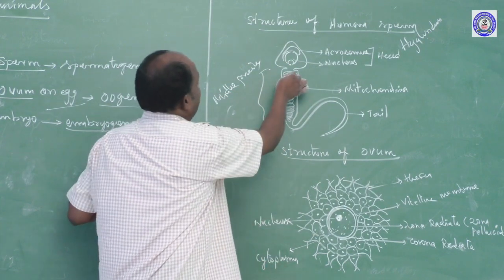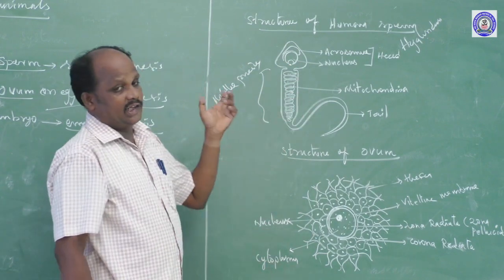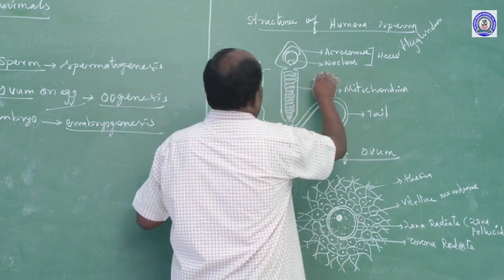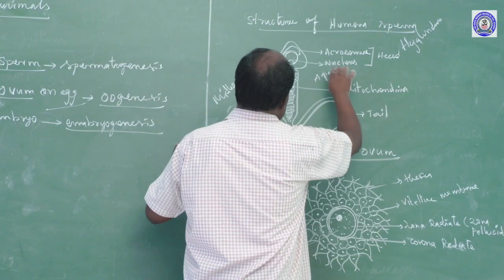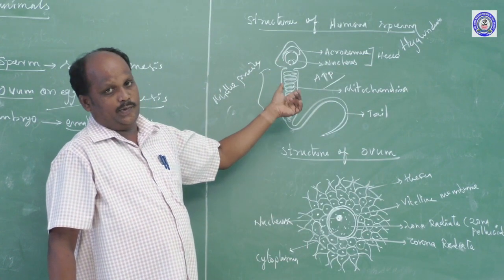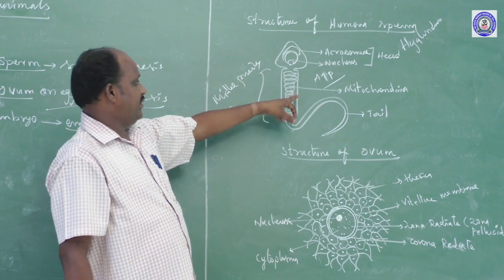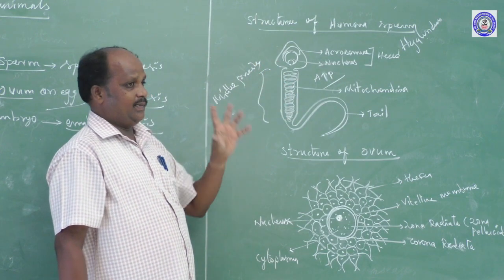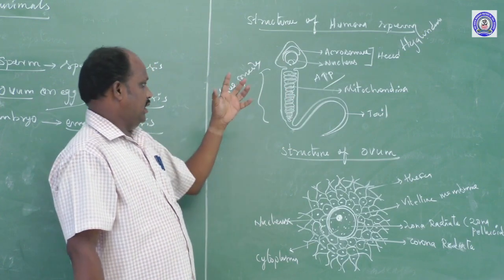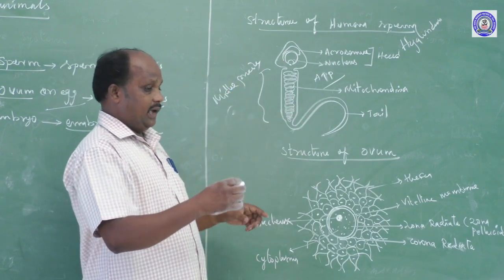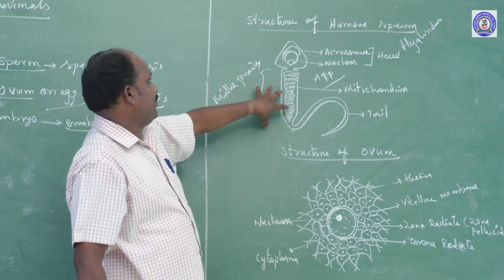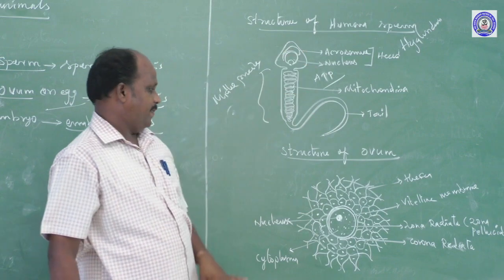Second one, the middle piece of the body, contains mitochondria. It contains spiral-shaped mitochondria, which manufacture ATP molecules, meaning adenosine triphosphate. Adenosine triphosphate is the energy molecule that it gives to the sperm cell, because the sperm cells are also in the semen fluid. Third one, the tail. The tail helps to swing the sperm cells. That is the structure of the human sperm cell.